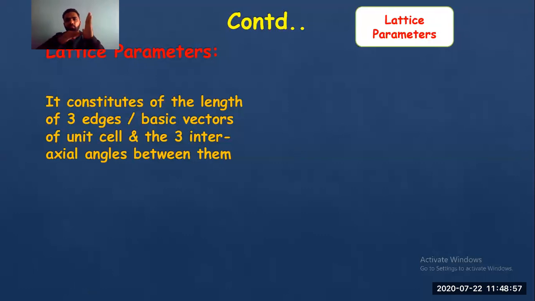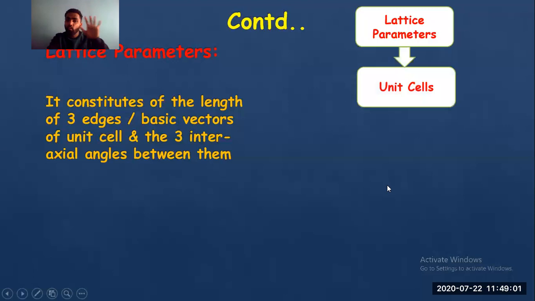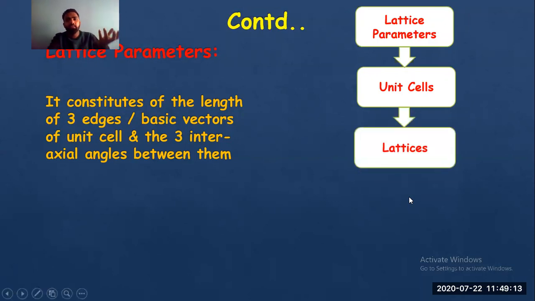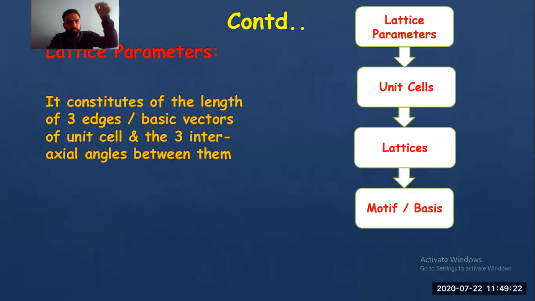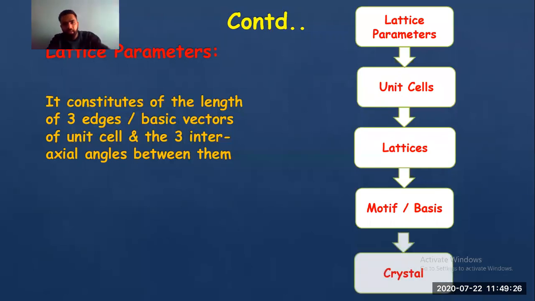If I know the lattice parameter, if I can frame what is x, what is y, what is z along the lattice system, then I can form a 3D unit cell. If I identify the lattice points, and if I identify the motifs where I want to put some atoms on that lattice point, what I'll be able to get is a crystal.